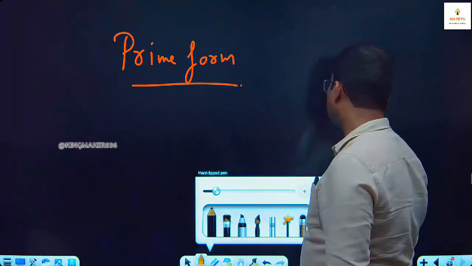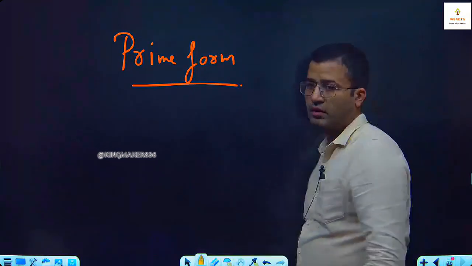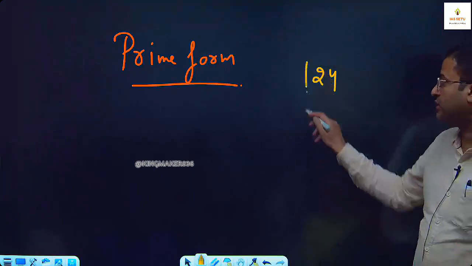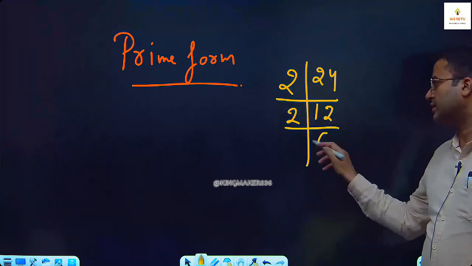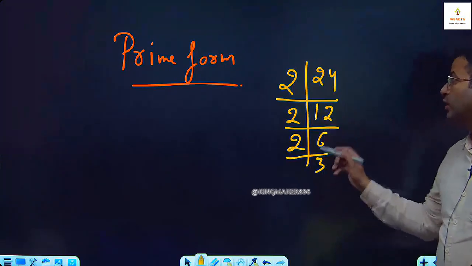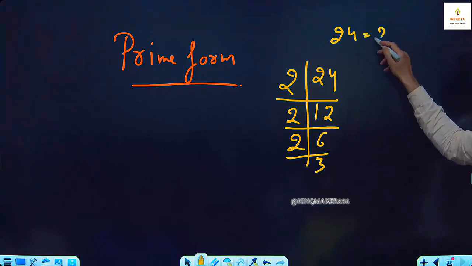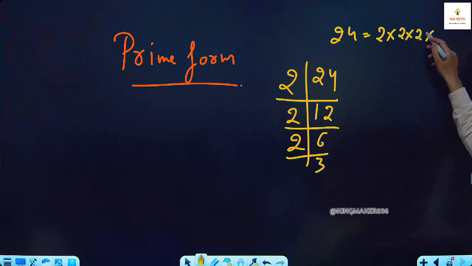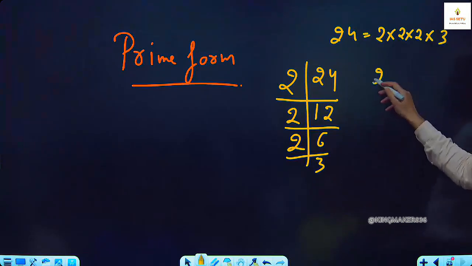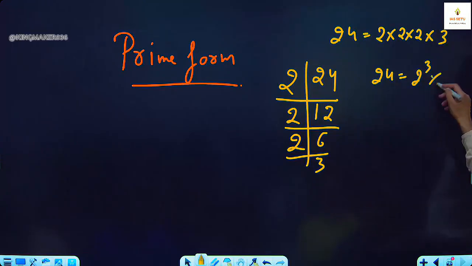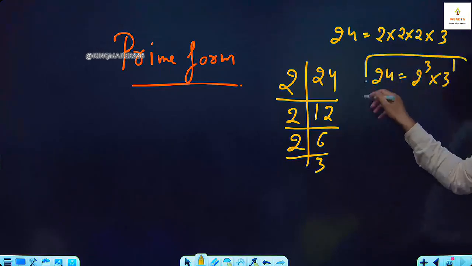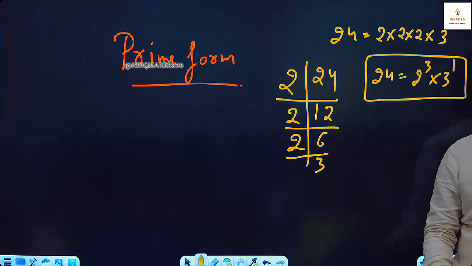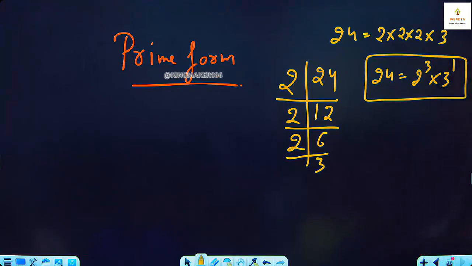Like here number is 24. Have you done this in school days? We take 2 common, 12. We take 2 common, 6. We take 2 common, 3. So can we express 24 as 2 into 2 into 2 into 3, or you can write 24 as 2 cube into 3 to the power 1. This is called prime form. इसी को prime form बोला जाता है.